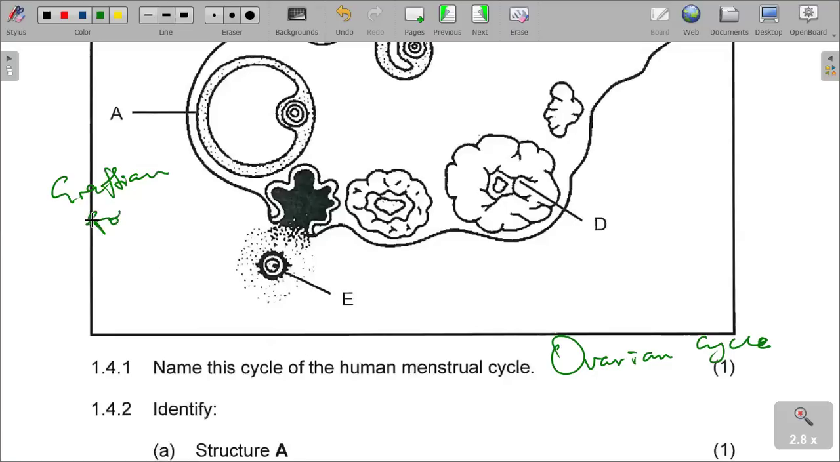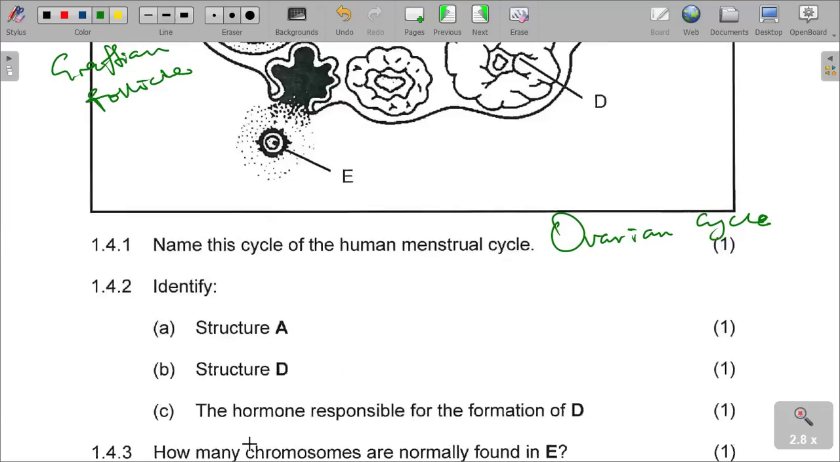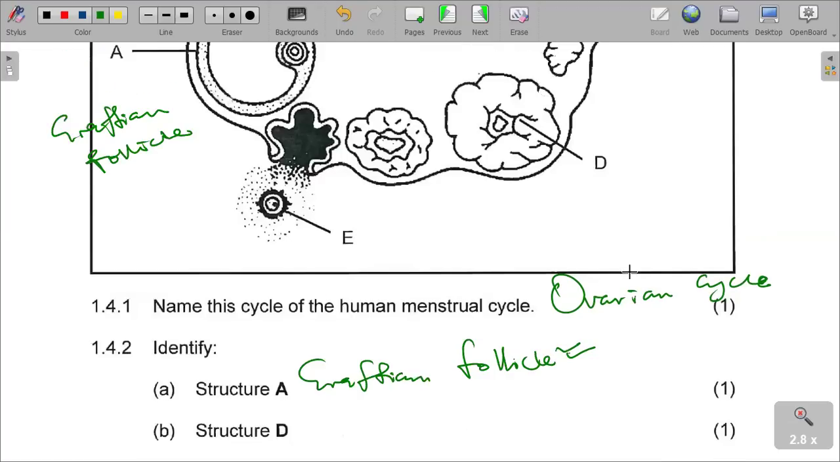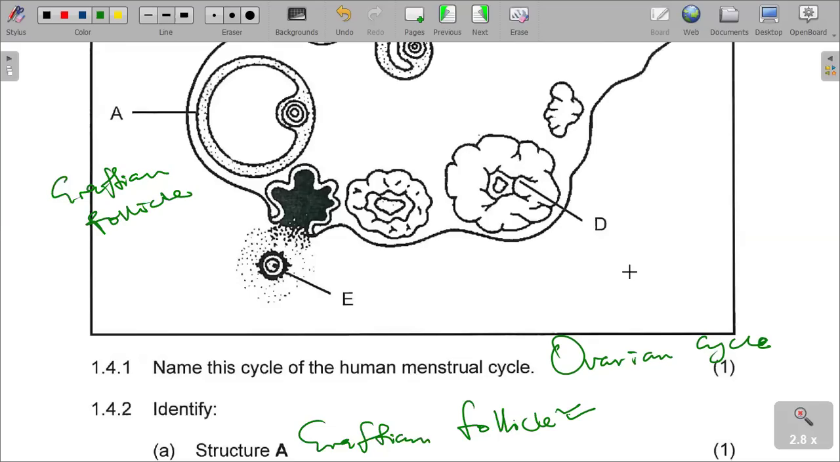This is a Graafian follicle. Structure A is the Graafian follicle, class. And then structure D. What is structure D? You see, what is happening is that we must identify D.